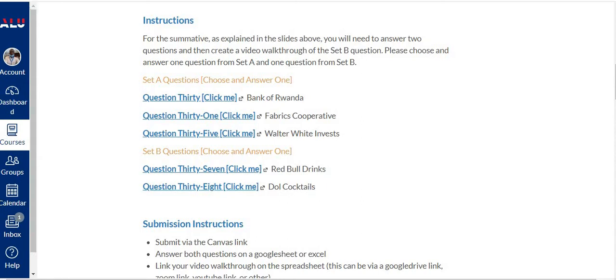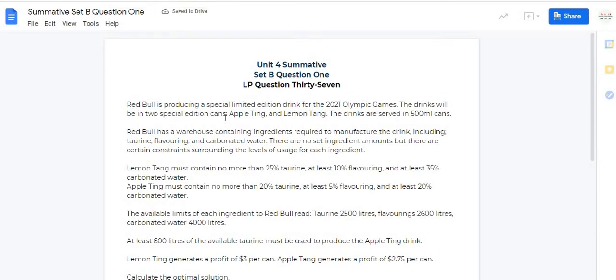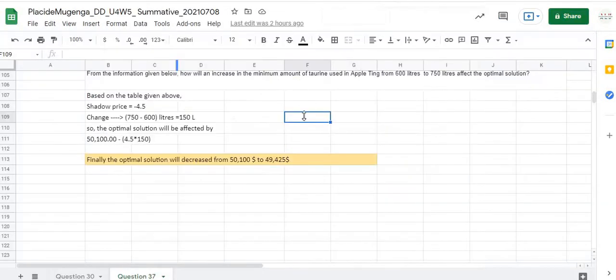I will be taking you through the interpretation of the solution for question number 37, which is Red Bull drink production. Here is the question, and I solved it on Google Sheet.